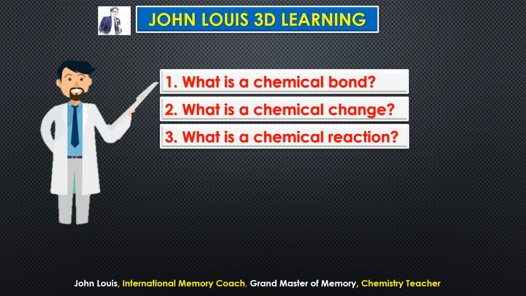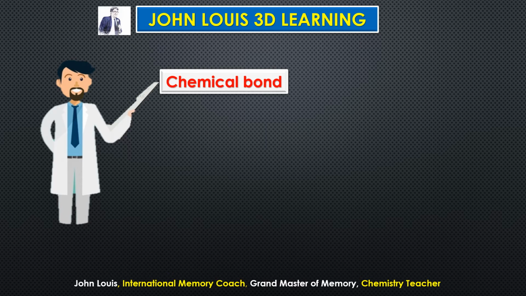So first of all, what is a chemical bond? For example, take sodium chloride salt, which we have at home. Everyone uses sodium chloride for cooking. Sodium is a metal, chlorine is a non-metal. These are two different elements, but they combine together to form sodium chloride. Why do they combine? Because there is a force of attraction between sodium and chlorine. That force of attraction is known as a chemical bond. So why does that force of attraction exist there?